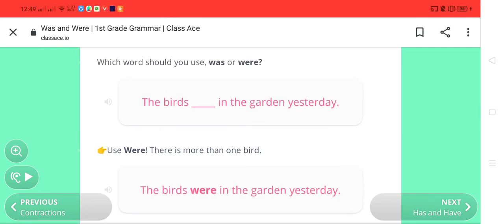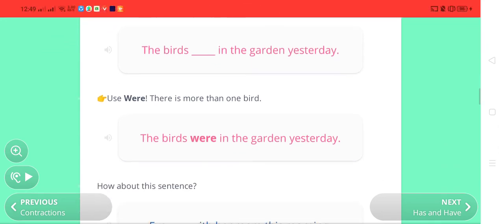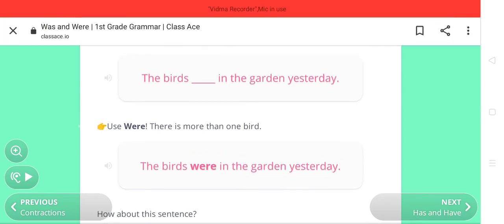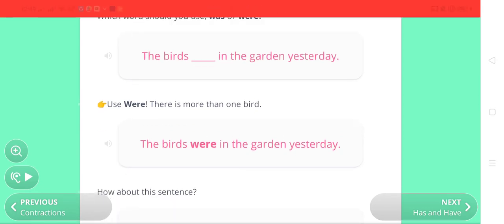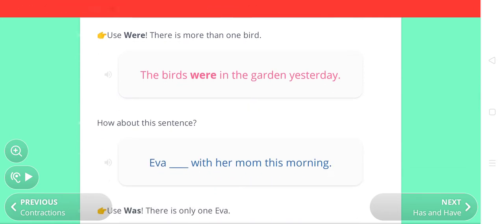Okay, the birds were in the garden yesterday. Use were. There is more than one bird. So यहाँ पर एक से ज़्यादा bird है, so we are using were. The birds were in the garden yesterday. This is the correct key.